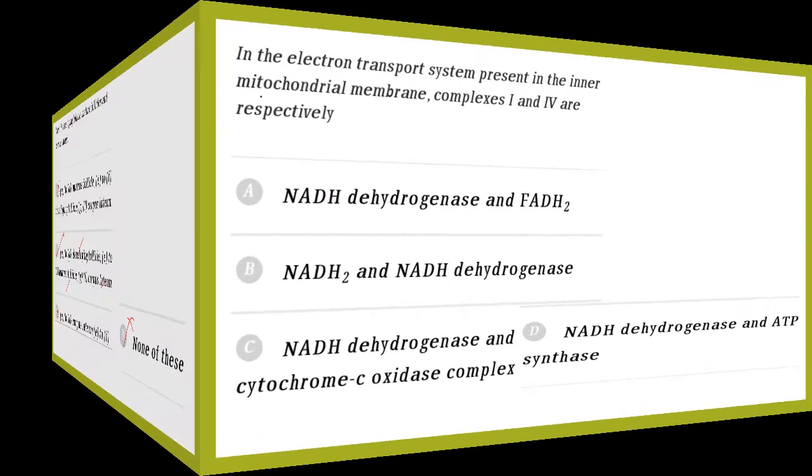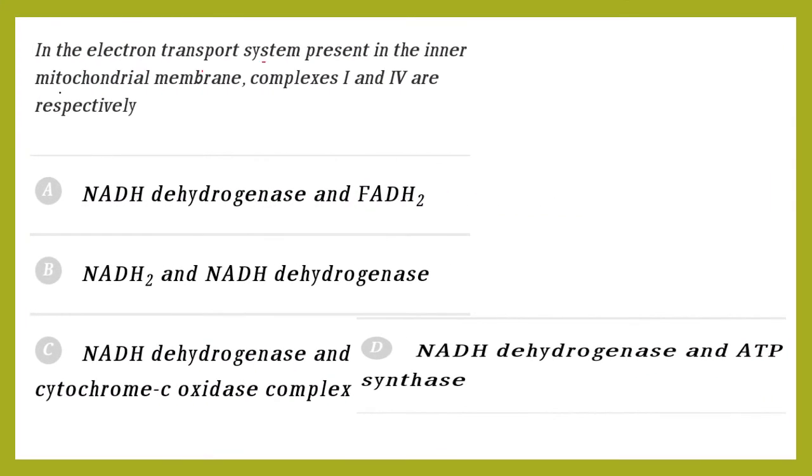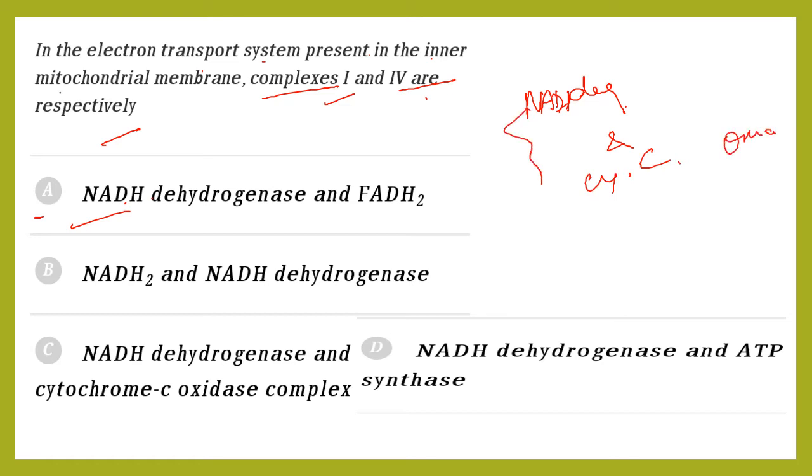Next is, the electron transport system present in the inner mitochondrial membrane. Complex 1 and 4 are respectively. Which one is complex 1 and 4? Here it is given only 1 and 4. Don't take 2 and 3 and all. So only 1 and 4. Complex 1 is NADH dehydrogenase, and complex 4 is cytochrome C oxidase. These two are the complexes.